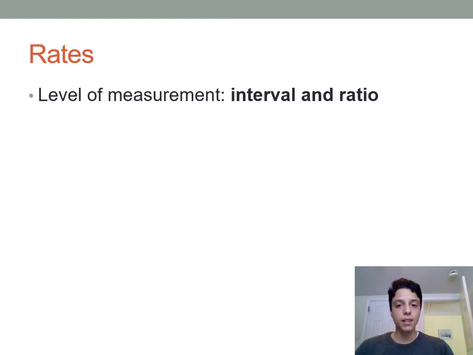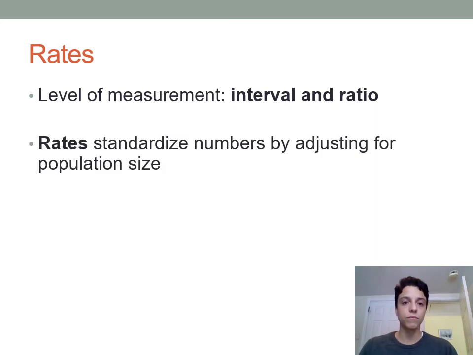So a rate is something that can be calculated for any numerical variable, or in other words, variables that are measured at the interval or ratio levels of measurement. And what rates do is they standardize numbers by adjusting for population size. So in that way, they're similar to a relative frequency. And you probably encountered rates before, so you hear things about, say, the crime rate all the time.